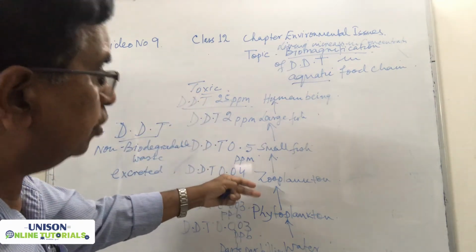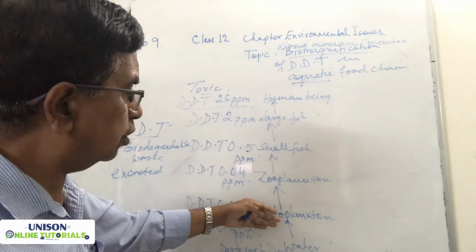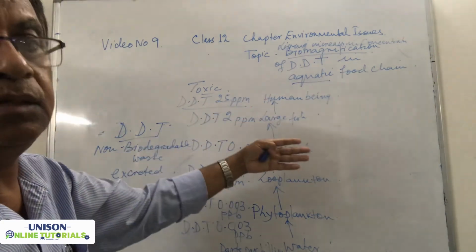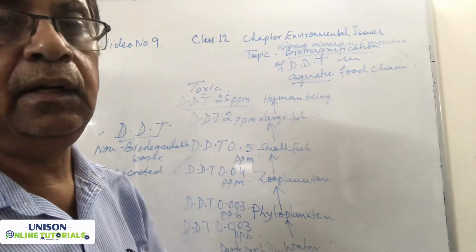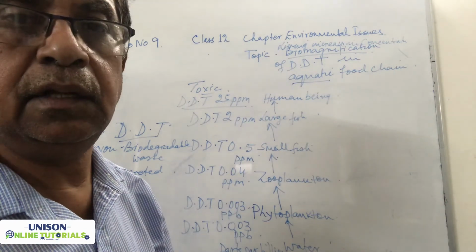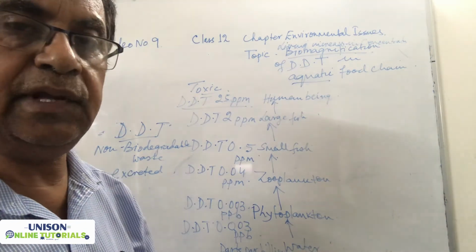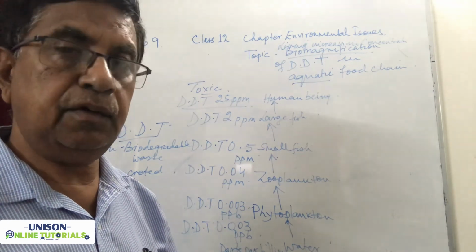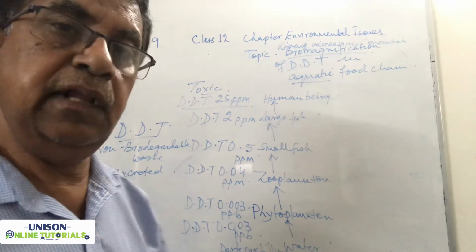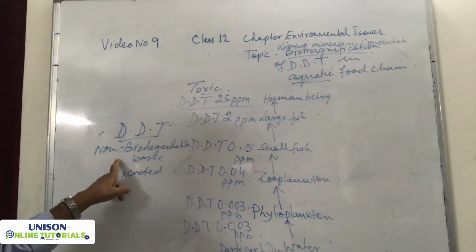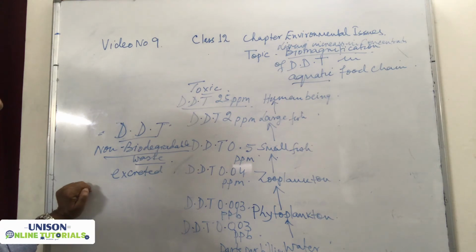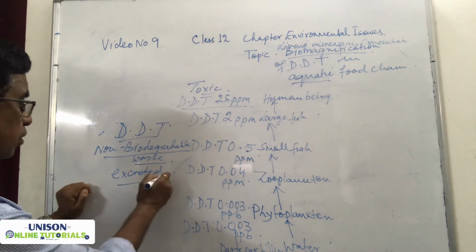Because as you move from one trophic level to another trophic level of the food chain, the number of organisms goes on decreasing, but the concentration remains the same. The concentration remains the same, why? Because it is a non-biodegradable waste and it is not excreted.